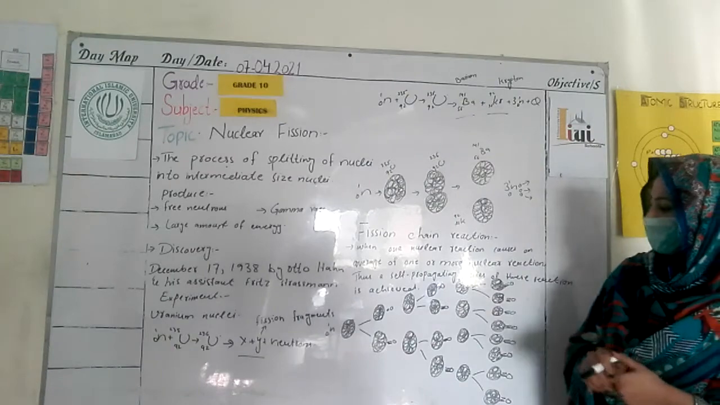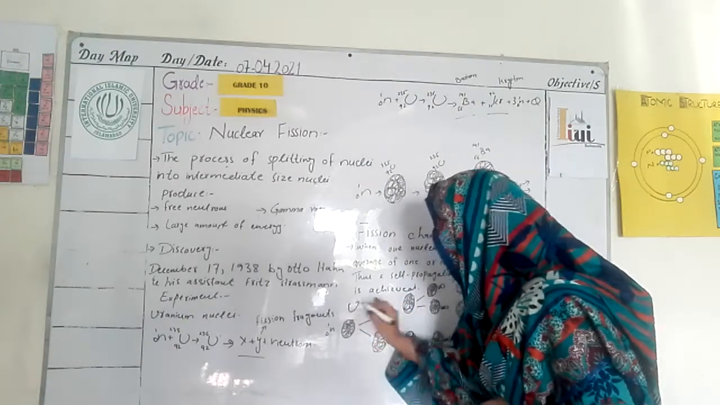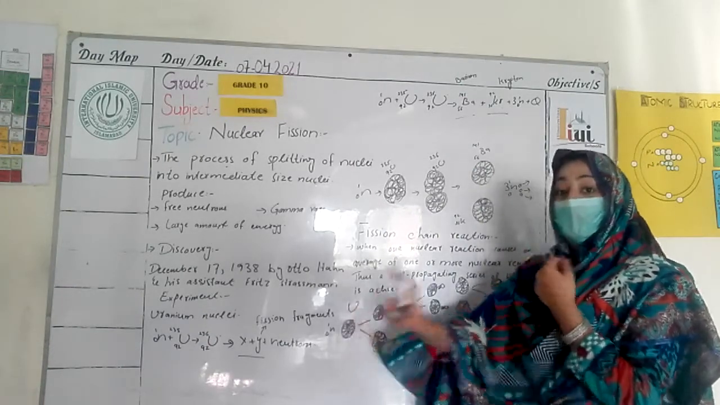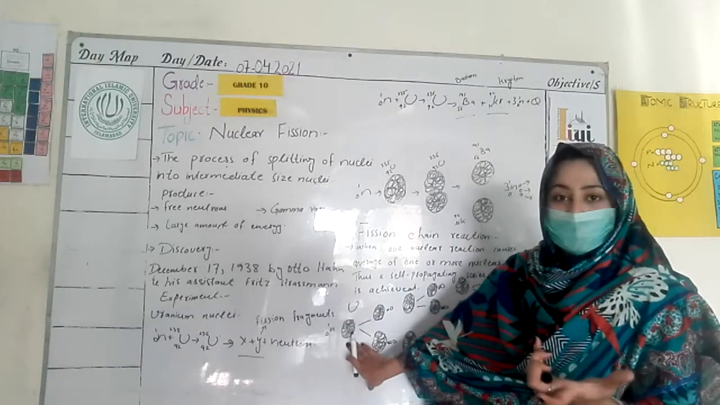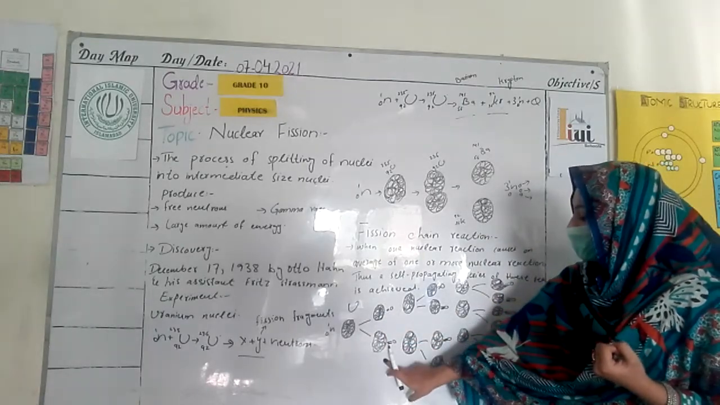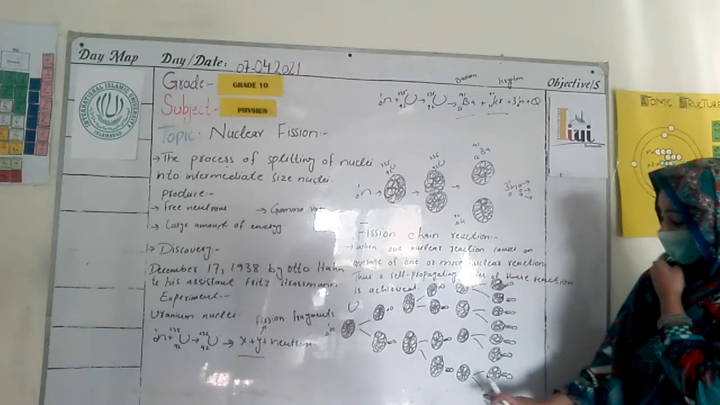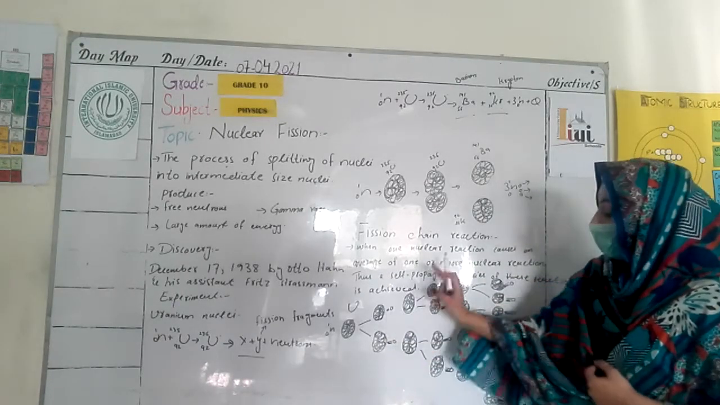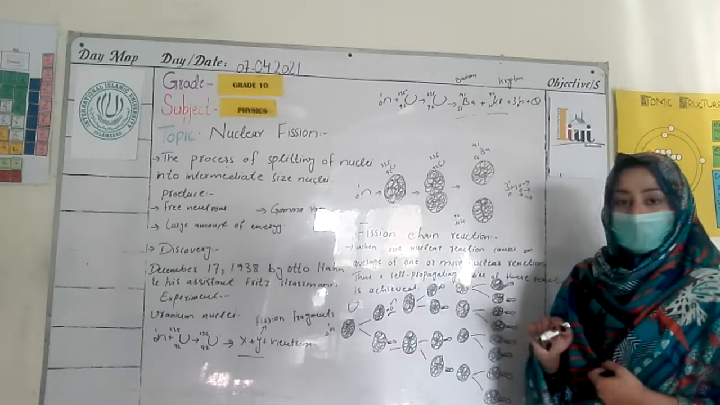In this diagram, I have a uranium atom, a uranium nucleus. It takes one neutron. Uranium is a massive nucleus, so when it takes a neutron, it splits into two smaller nuclei: the first is barium and the second is krypton. It also produces a number of neutrons.